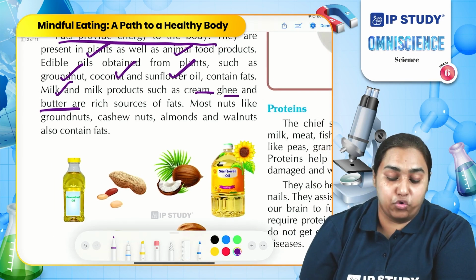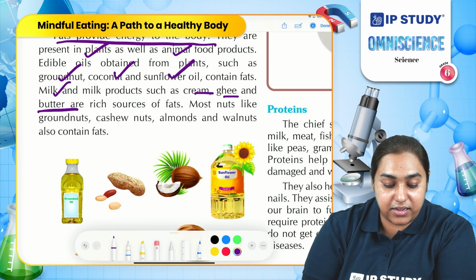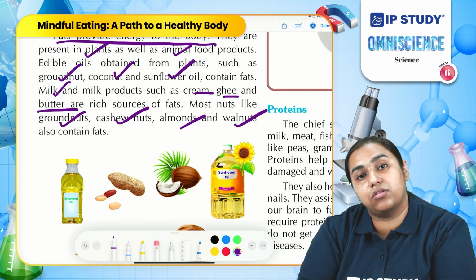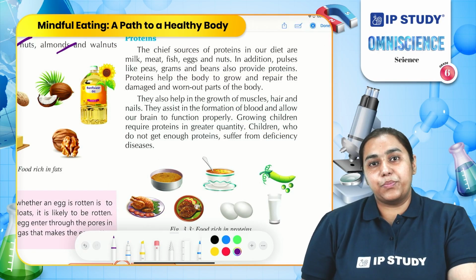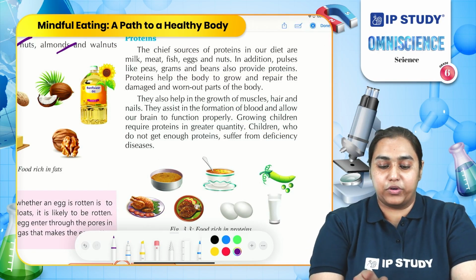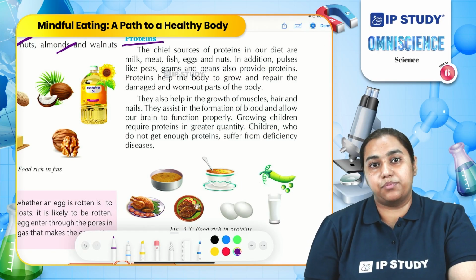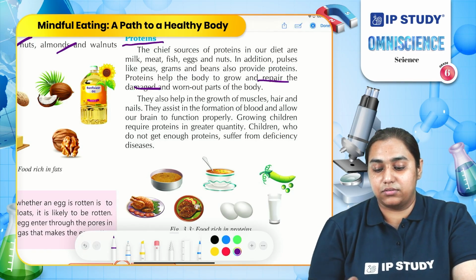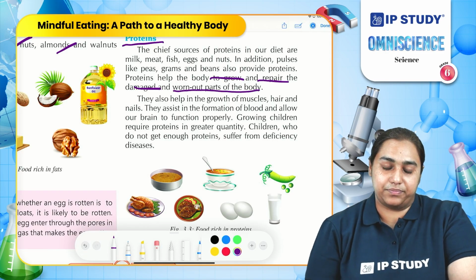Some of the dry fruits such as nuts like groundnuts, cashew nuts, almonds, walnut, all these are also a source of fat. Another important source of nutrient is protein. Protein is required by our body for various purposes, such as to repair the damaged part, to grow, and to manage the worn out parts.